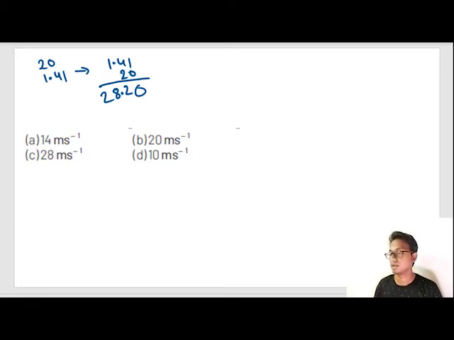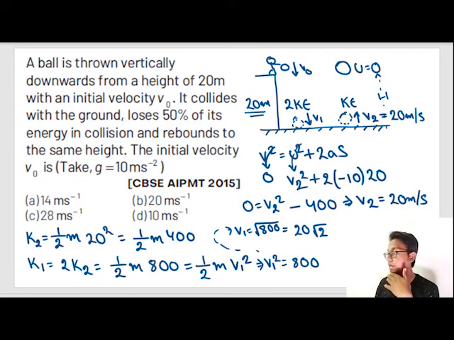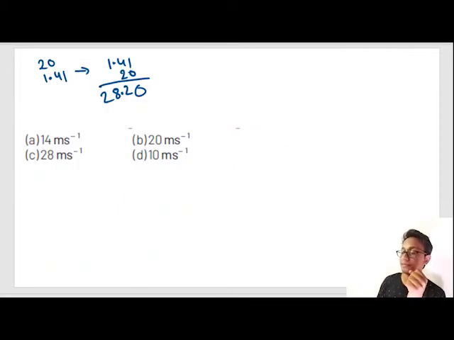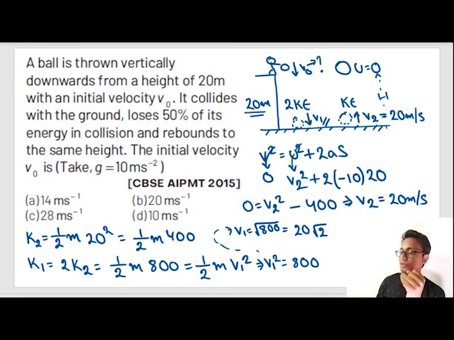No, our correct option is not option number C. We just found out V1. The question is asking for V0. Okay, don't perform silly mistakes like me. So we know that V1 is equal to 20 root 2.